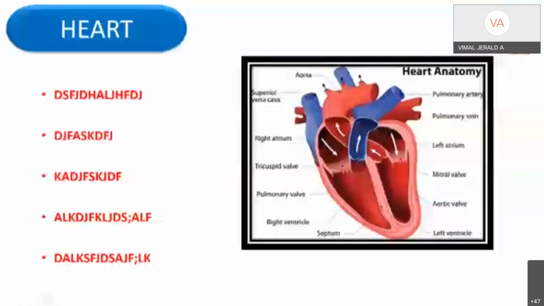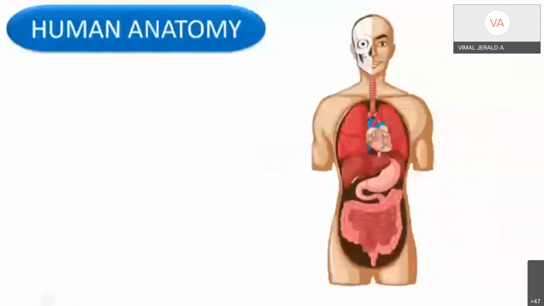So I just go to human anatomy. When I teach about heart, I press here, and all the information about heart comes. I can explain about the heart. After explaining, you can press, and in the top corner you have this human anatomy. Just click over, it takes you back to the original slide.